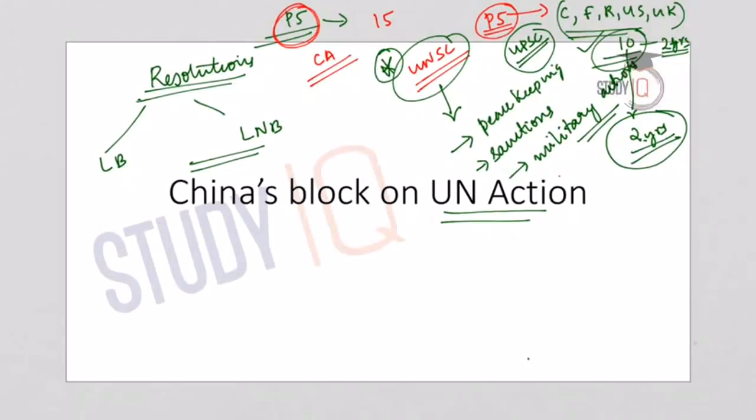Now coming back to our topic, that is China's block on UN action on listing Masood Azhar as a global terrorist. We will see how China has used its veto power in this regard.